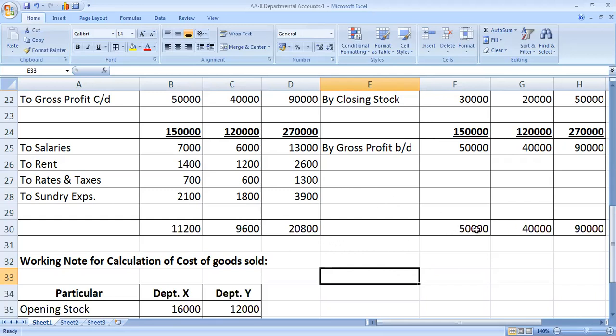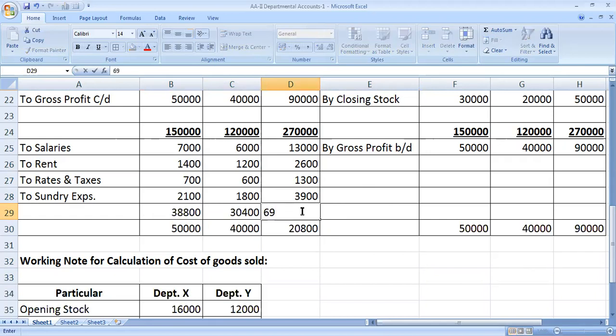Hence, deduct 11,200 from 50,000. The difference is 38,800. Now both sides are equal. Debit side difference of department Y 30,400. Now both sides equal, and total difference is 69,200. Now both sides are equal.